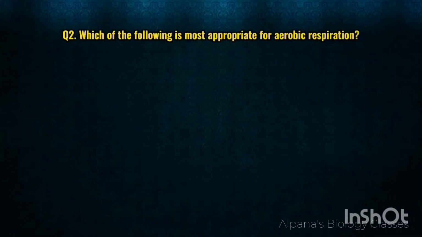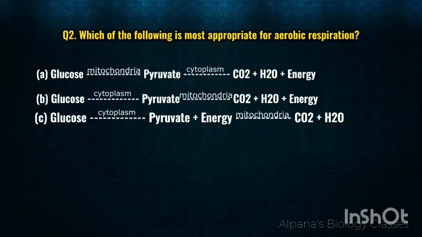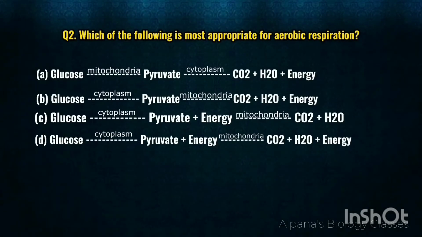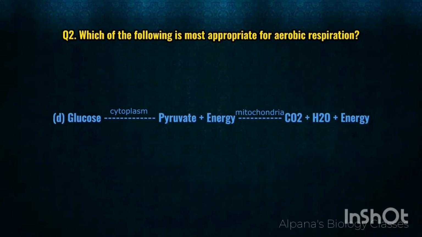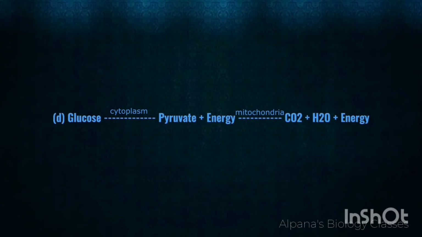My second question. Which of the following is most appropriate for anaerobic respiration? Options are given below. The answer is D. It's glucose which gets converted into pyruvate in the cytoplasm and energy, and then further conversion takes place in mitochondria into CO2, H2O and energy.